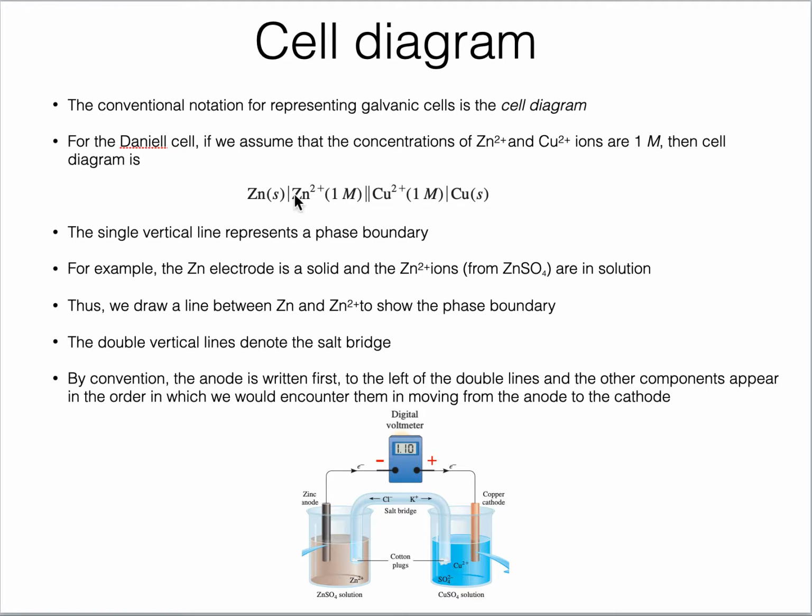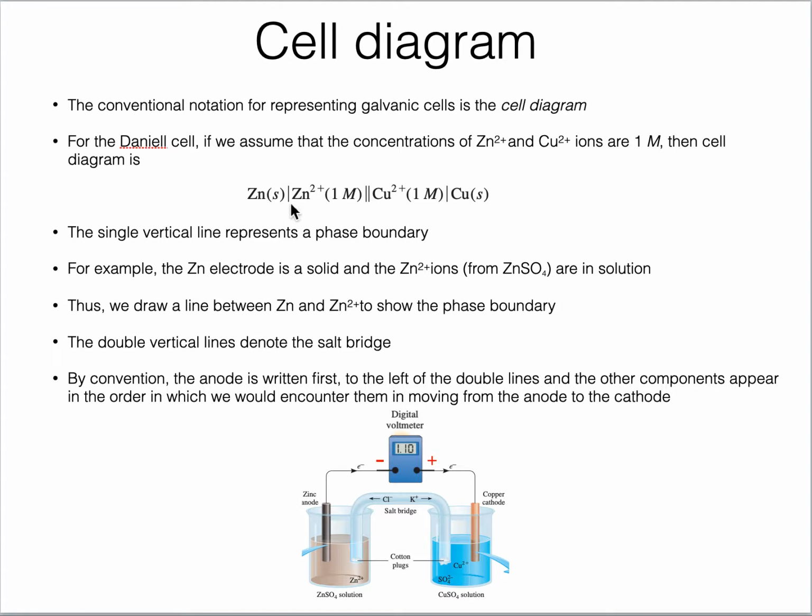Then it is in contact with zinc solution, which is zinc sulfate. So we are just representing the common cation. We don't care about sulfate. It could be chloride or any other anionic solution coupled with zinc. So zinc is coupled with zinc 2 plus solution.